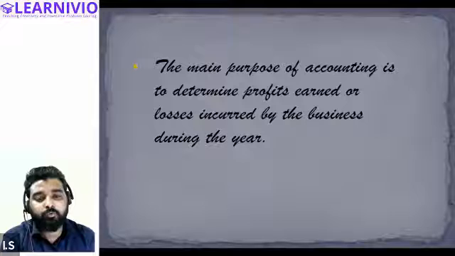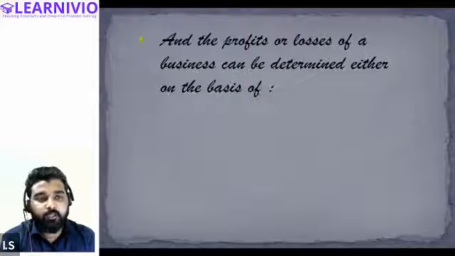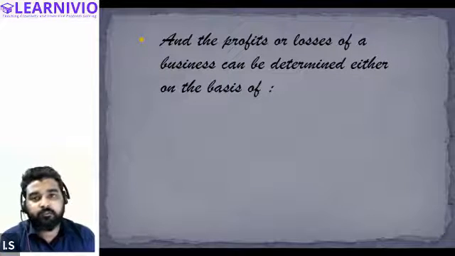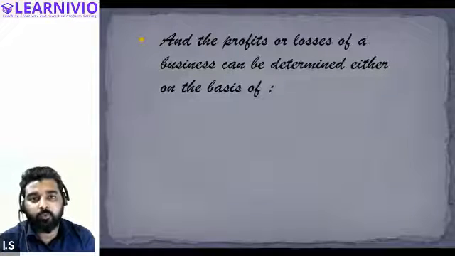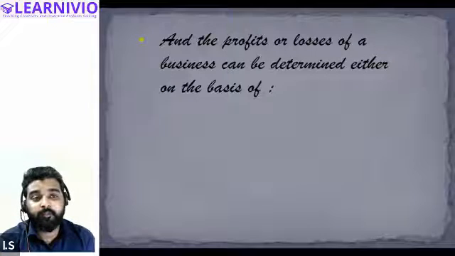And in order to calculate the profit or losses, there are two ways by which accounts can be prepared. I think it is very clear that we need to prepare accounts in order to determine the value of profit or losses. There is no doubt in that, but accounts can be prepared on two bases.